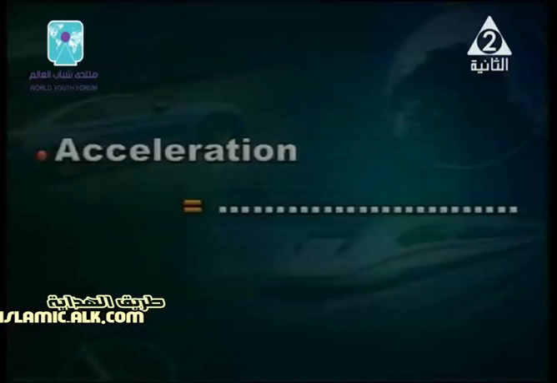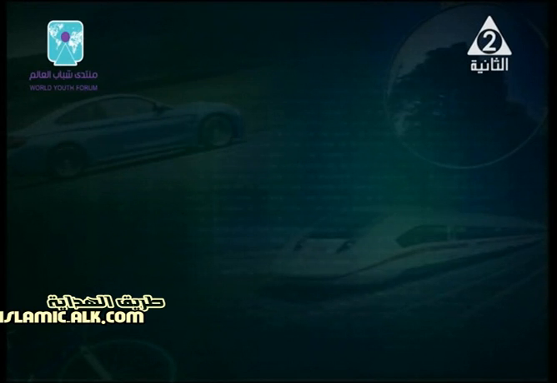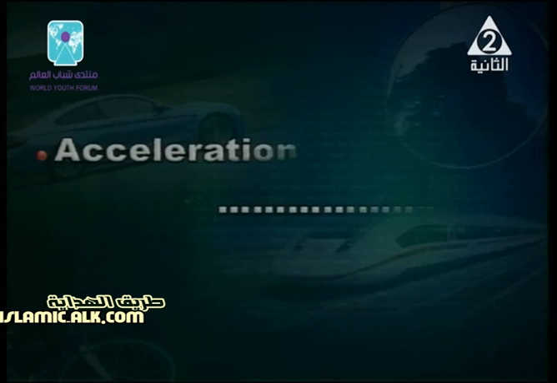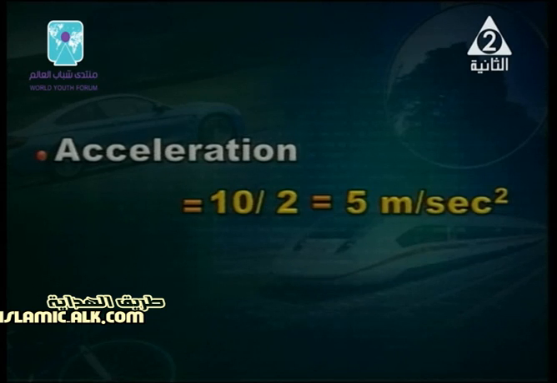Hazem, what about the third one? When I say through 2 seconds, acceleration equals what here? v2 minus v1 over time. 10. What are the numbers? Say the rule. v2. Acceleration for this case will be, Hazem, v2 minus v1 over time equals 10 divided by 2 equals 5 meter per second square. It's good to think that.